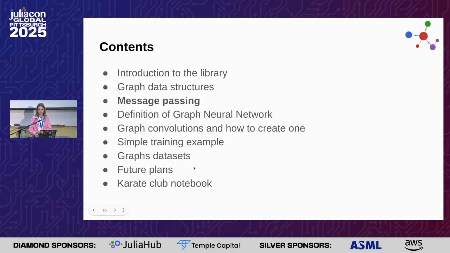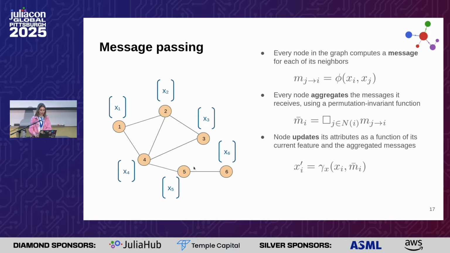Now we pass to the message passing concept. For those of you that are not familiar with graph neural networks, I will briefly describe the message passing procedure and the graph neural network definition. The message passing is a procedure that can be divided in 3 steps. The first one is the computation of a message from the neighbors of a node. Then there is the aggregation of all these messages and the update of the current feature of the node.